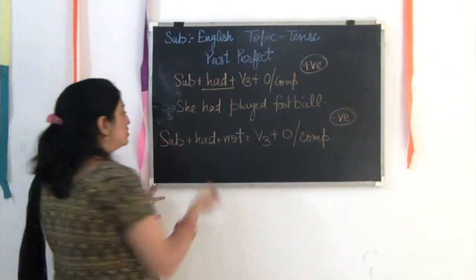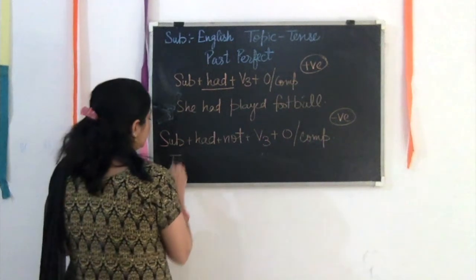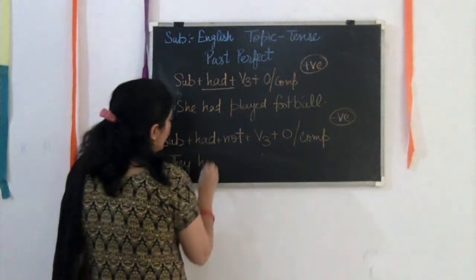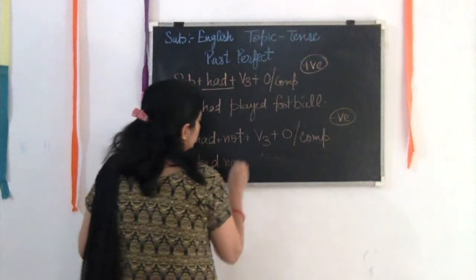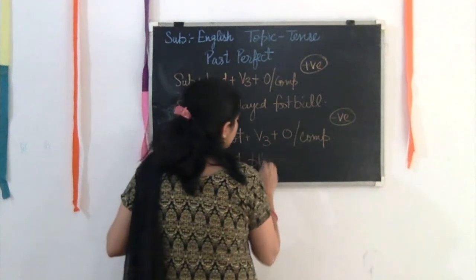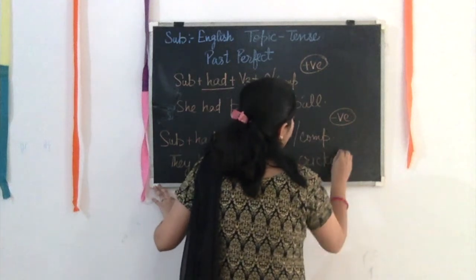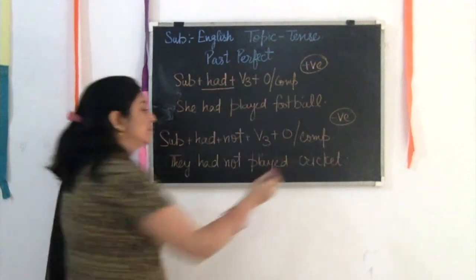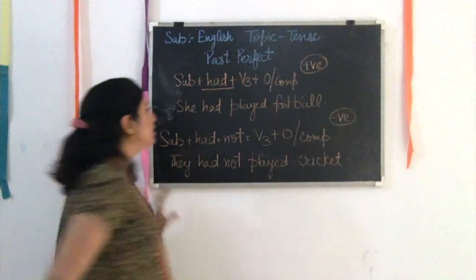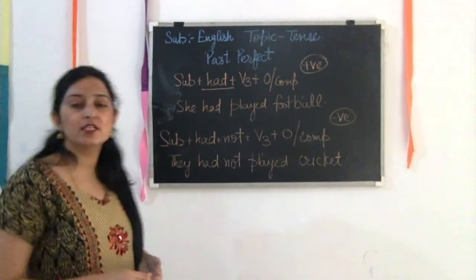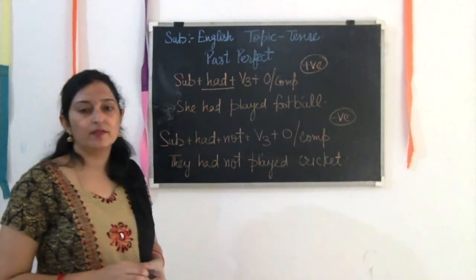Just make one more sentence by adding this: They had not played cricket. So we have now discussed the past perfect.